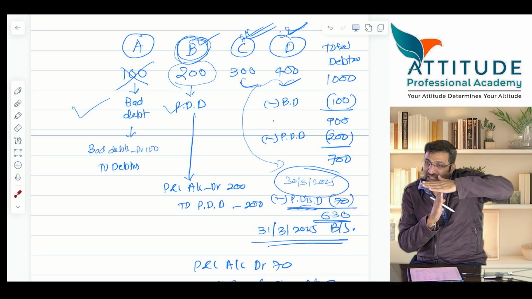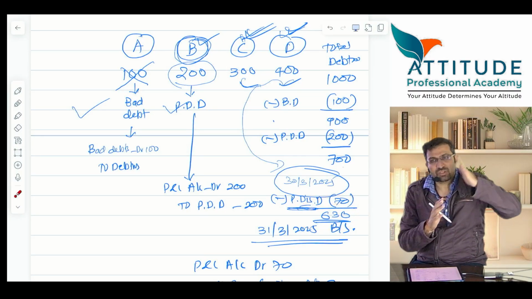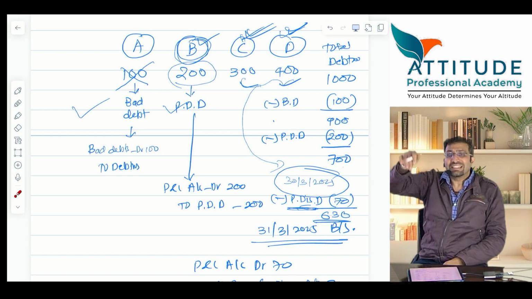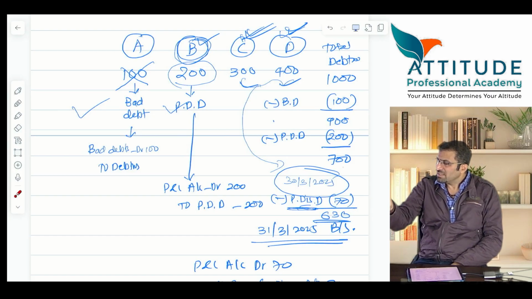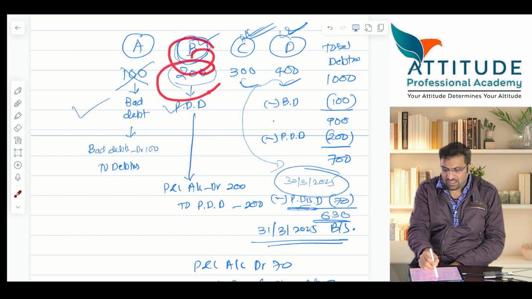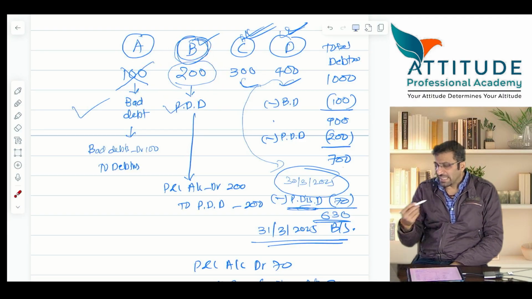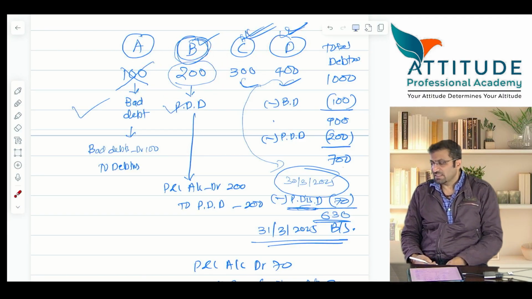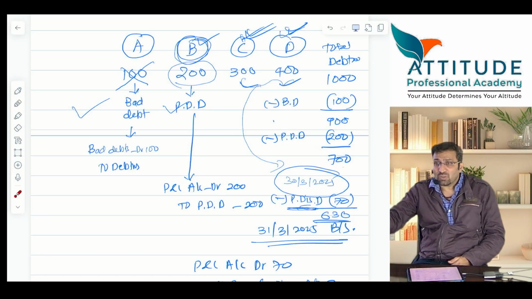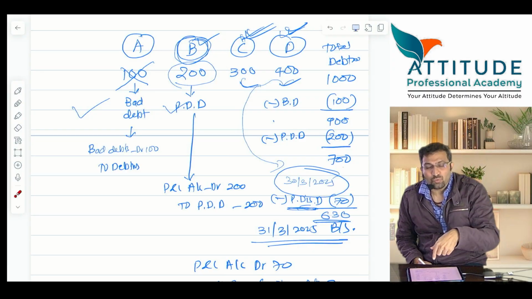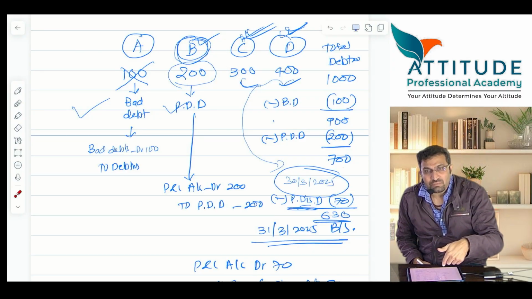But if you see the ledger account, it is how much? 900, because there is already a provision. Are you understood? This provision next year will be the opening provision. So next year, see whether this B is actually turning into bad. Next year, see whether C and D are making the payment within the next 5 days. You give them a discount, and that discount or those bad debts in next year will not go to the P&L account. It will go to those respective provision accounts.